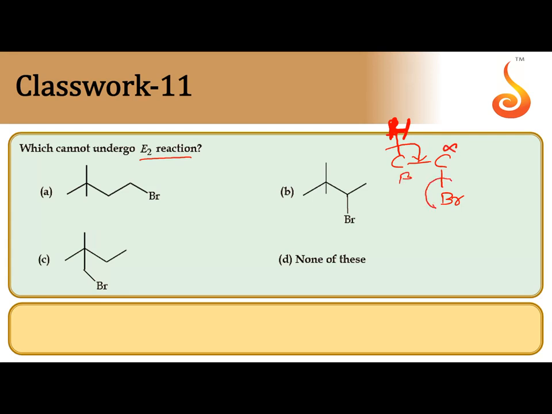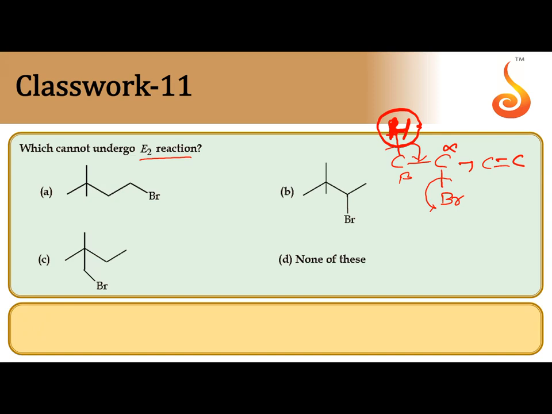Alpha carbon pushes the electron pair onto halogen, so between alpha and beta, a double bond is created. This is a single step reaction. In order to get alkene by E2 elimination, beta hydrogen is compulsory. Without beta hydrogen, there is no chance for the elimination to get alkene.